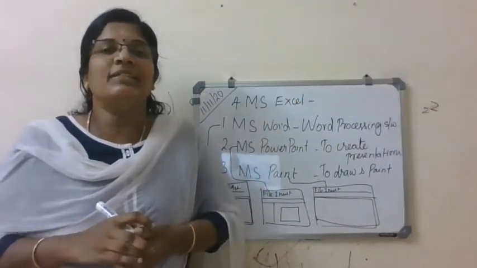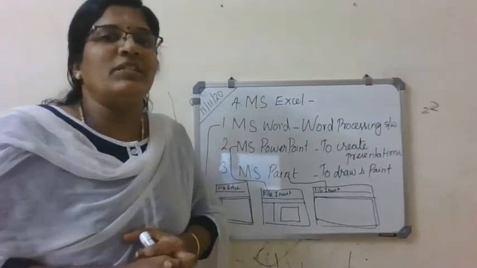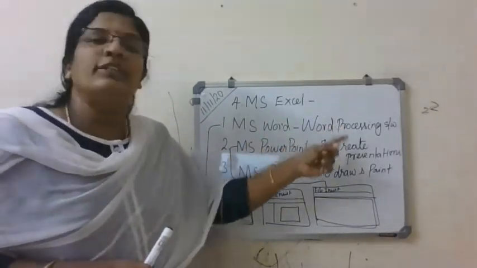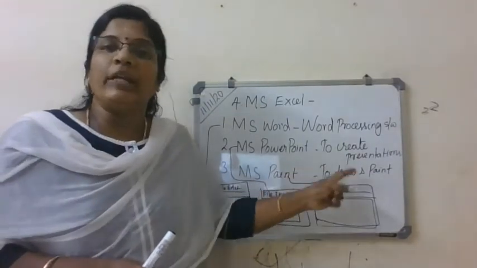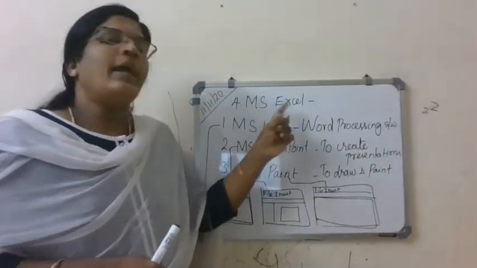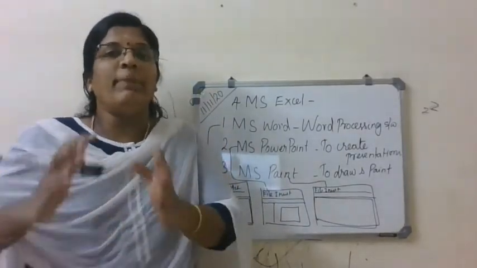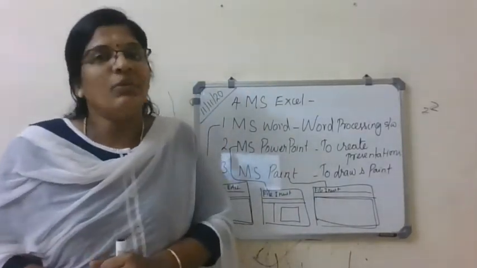MS Excel. This is the next chapter we are going to study. As I said, each application software has its own task. They are doing a particular task. Similarly, MS Excel also has a particular task. It will do only a particular type of task. Do you know what it is?